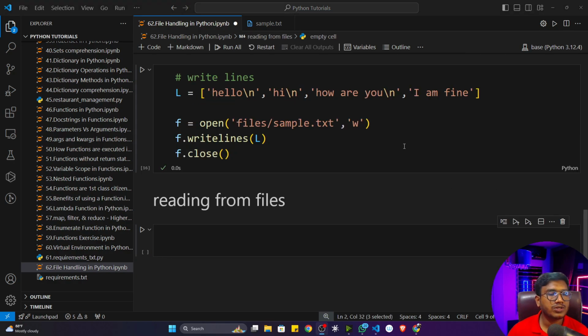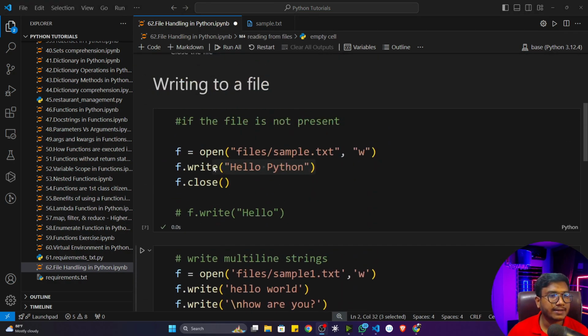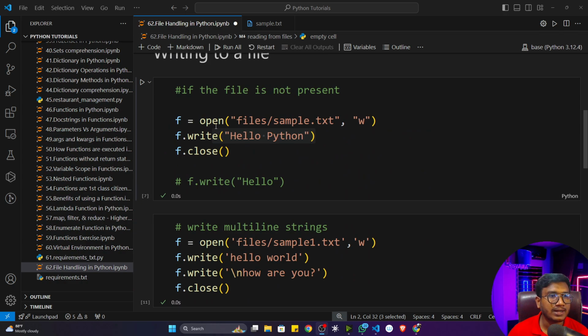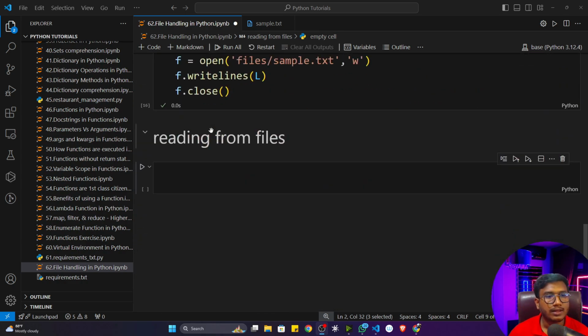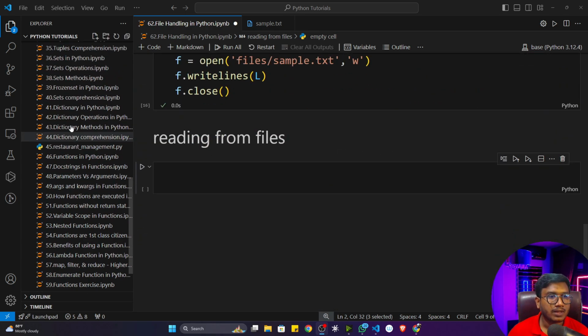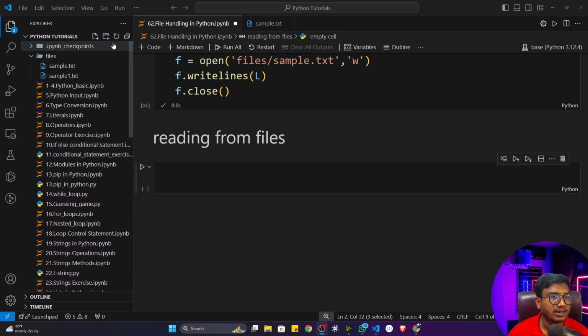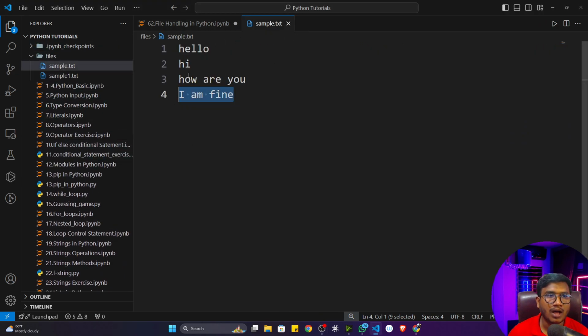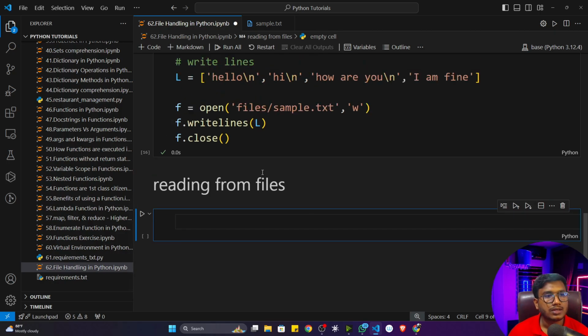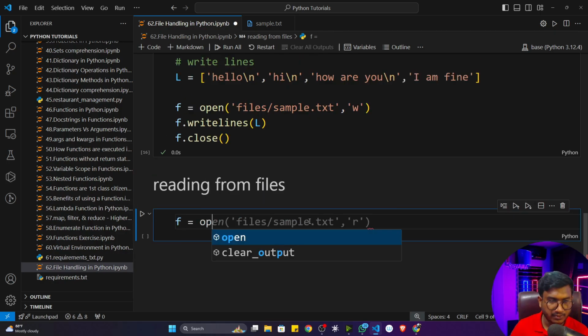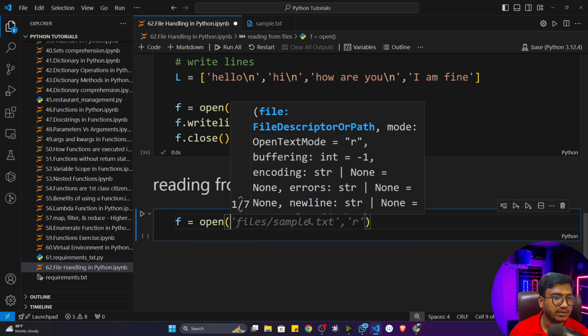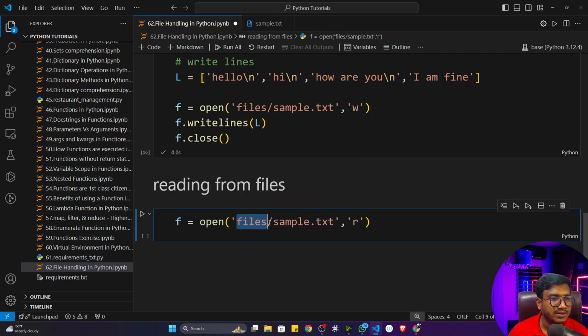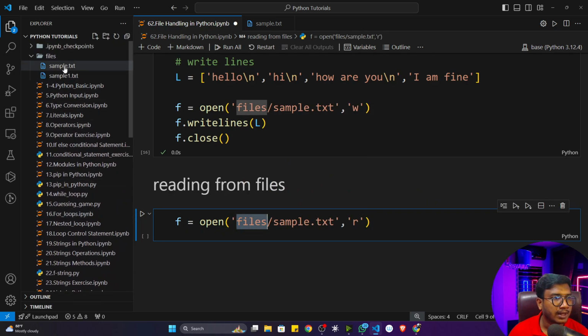So guys, as of now we saw how we can create a file and how we can write something in that particular file. Now we'll see how we can read any kind of file. Let's say this sample.txt is there. How can I read it with the help of Python? For this you can use the same syntax. First of all, define a variable f. Inside that write open and give the location of the file. Let's say it is available inside the files folder, and I want to load this particular sample.txt.